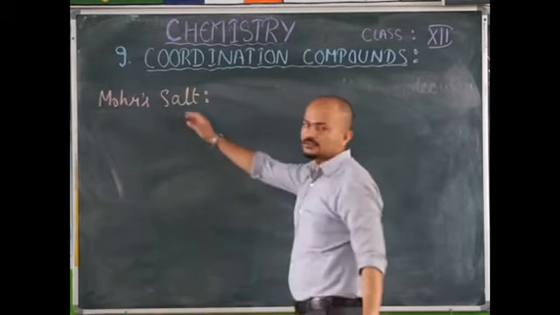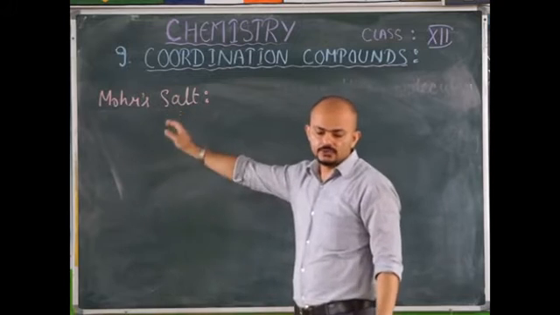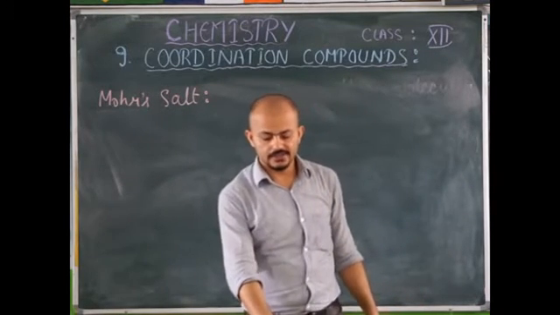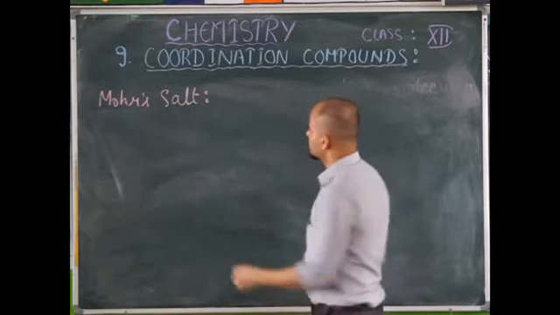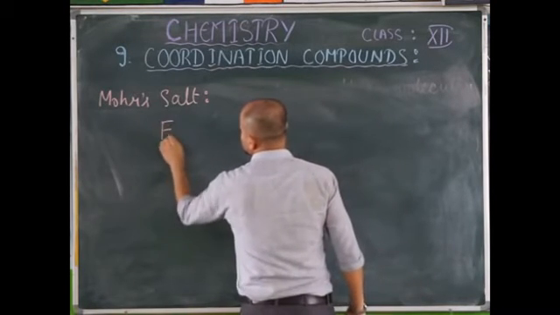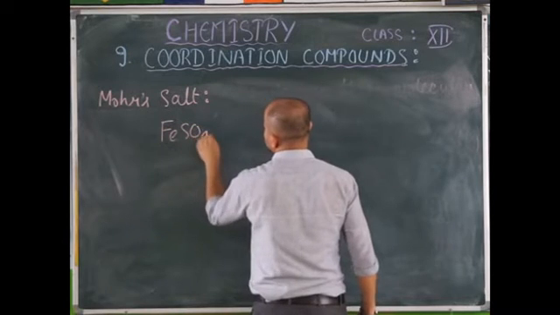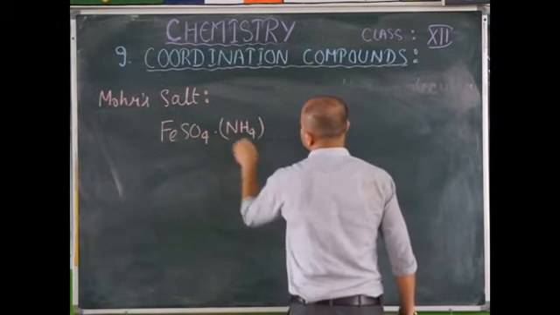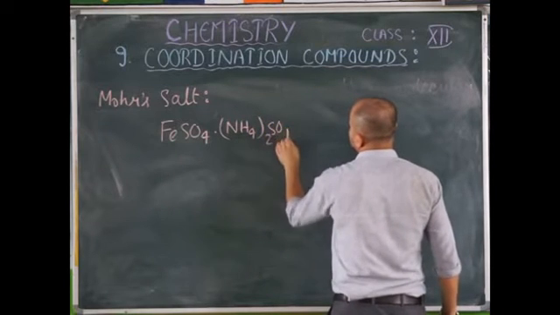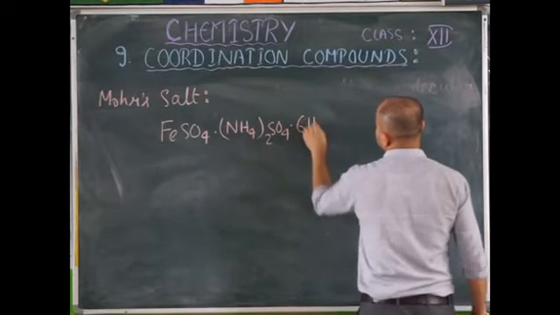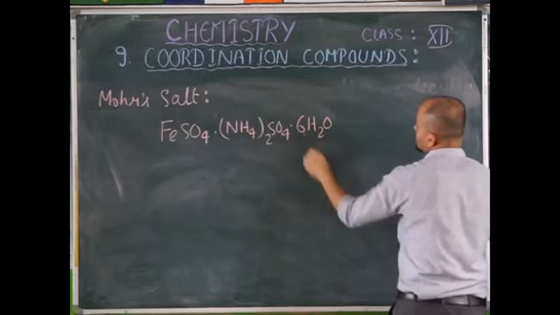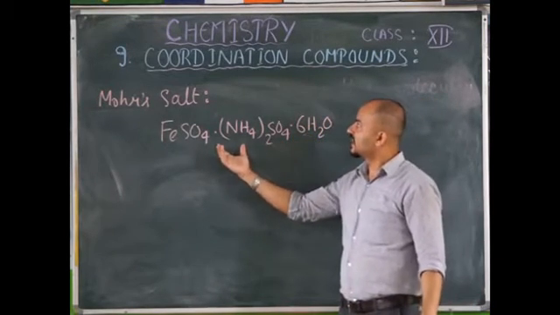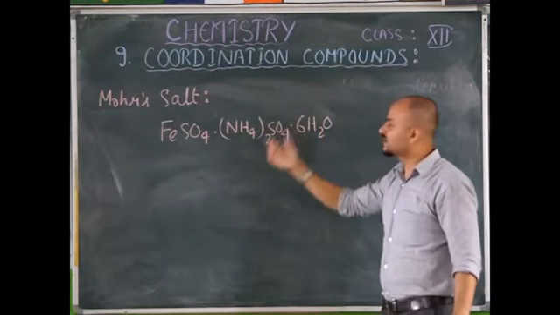The formula for Mohr's salt is ferrous sulfate, ammonium sulfate, and 6 molecules of water of crystallization. So this also looks like a coordination compound, but actually it is not.